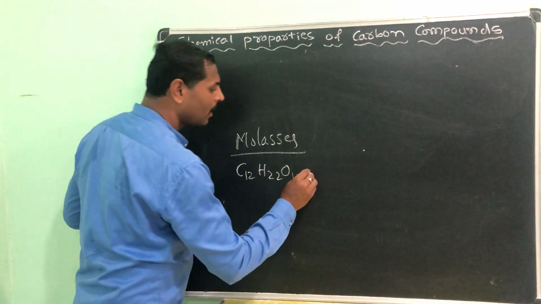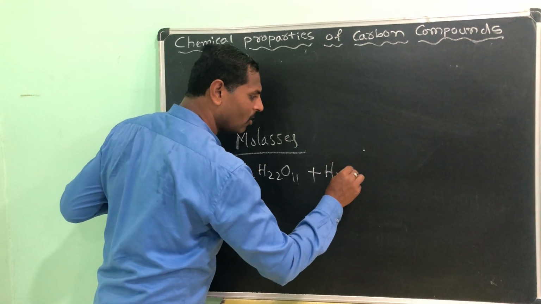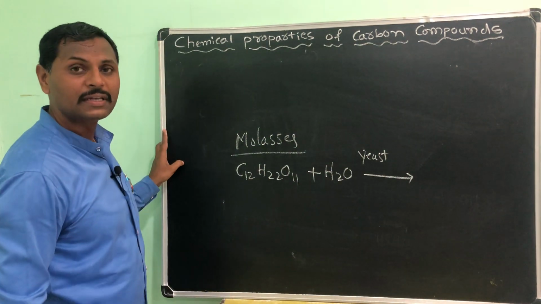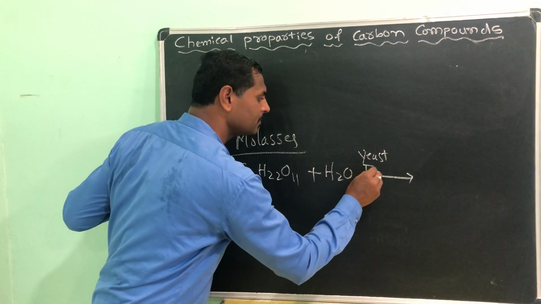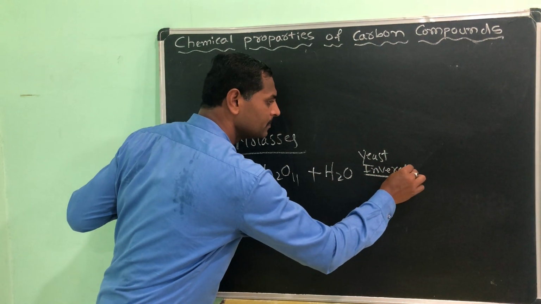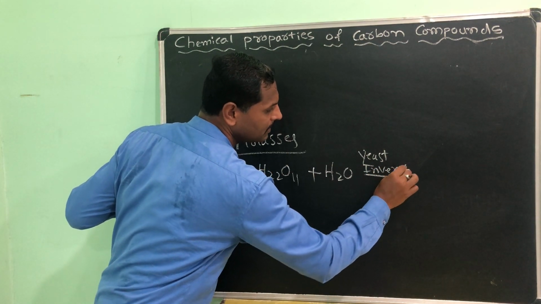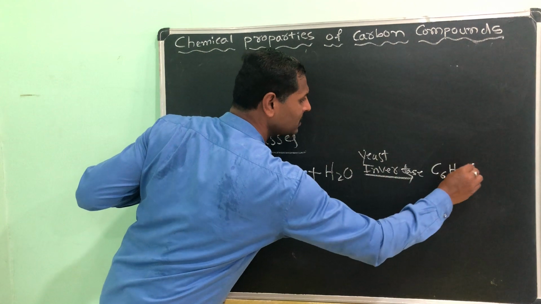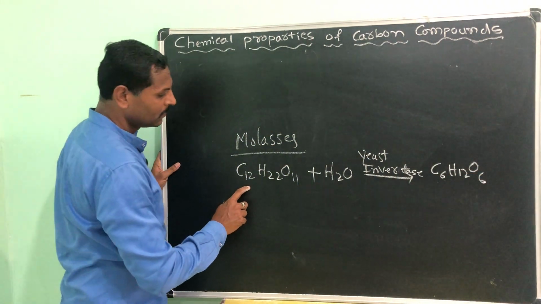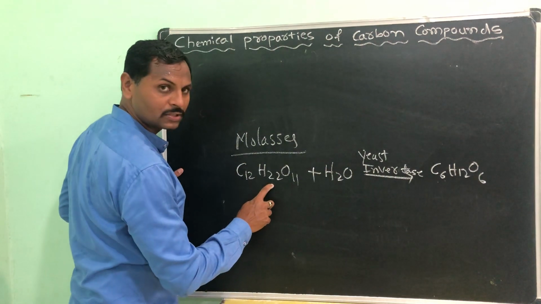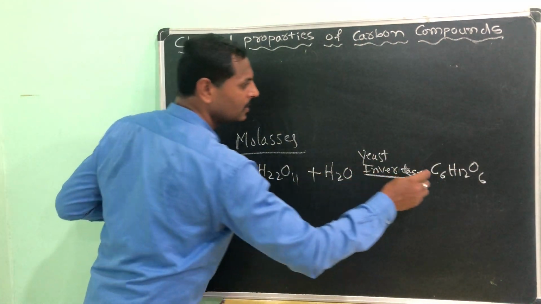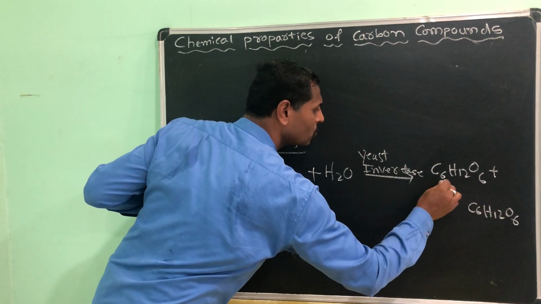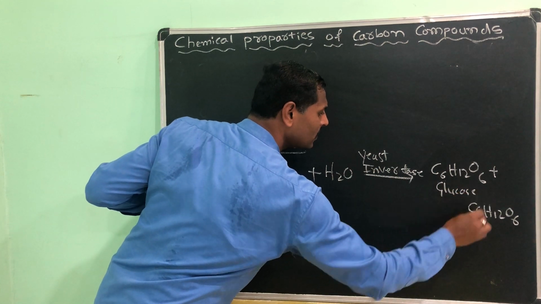Take this one and they will add the water to it and add some yeast to it, which releases some enzymes called invertase. Okay, gives the product C6H12O6. 12 carbons are there, so 6 carbons and 22 hydrogens are there. 12 are there already, 11 are there. Simply another one, C6H12O6. This is glucose and this one is fructose.